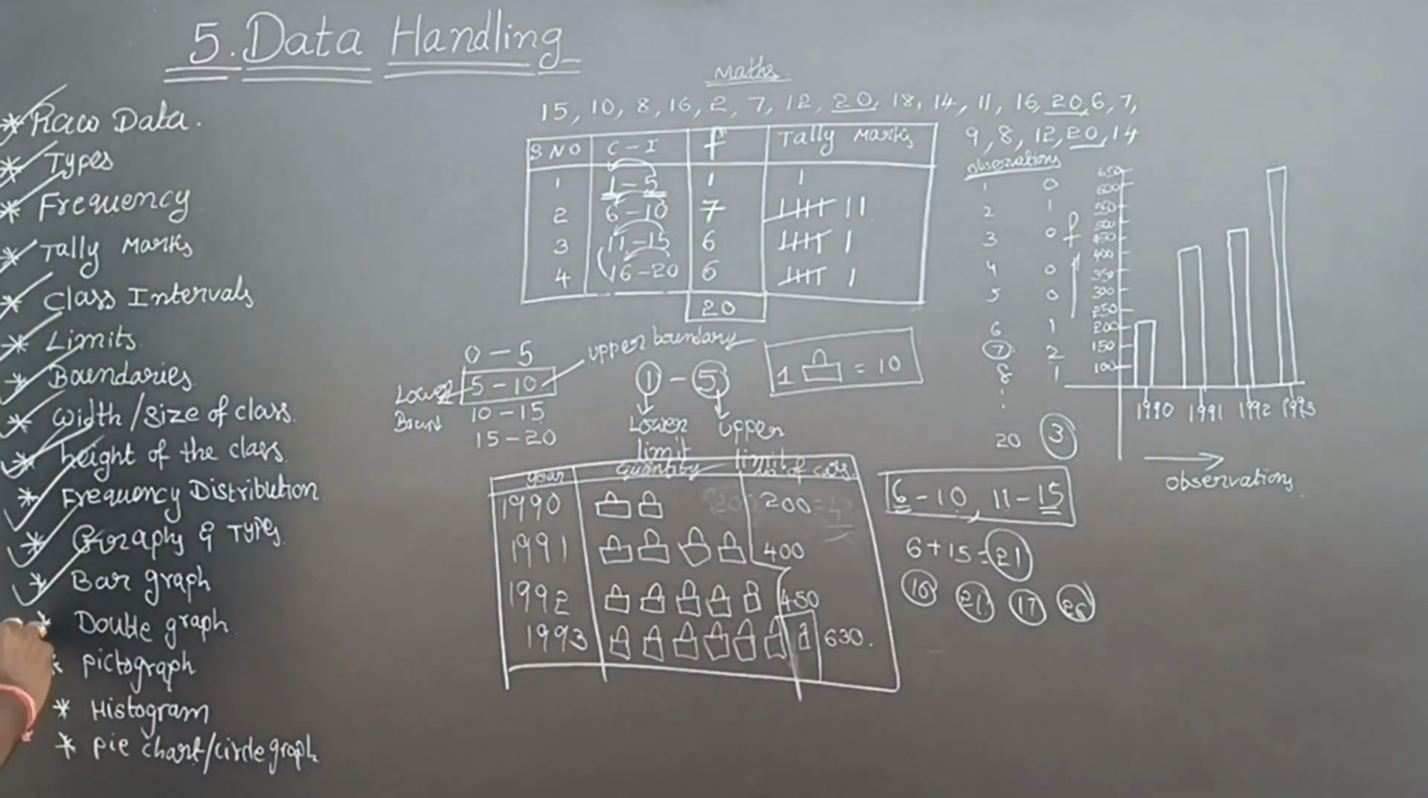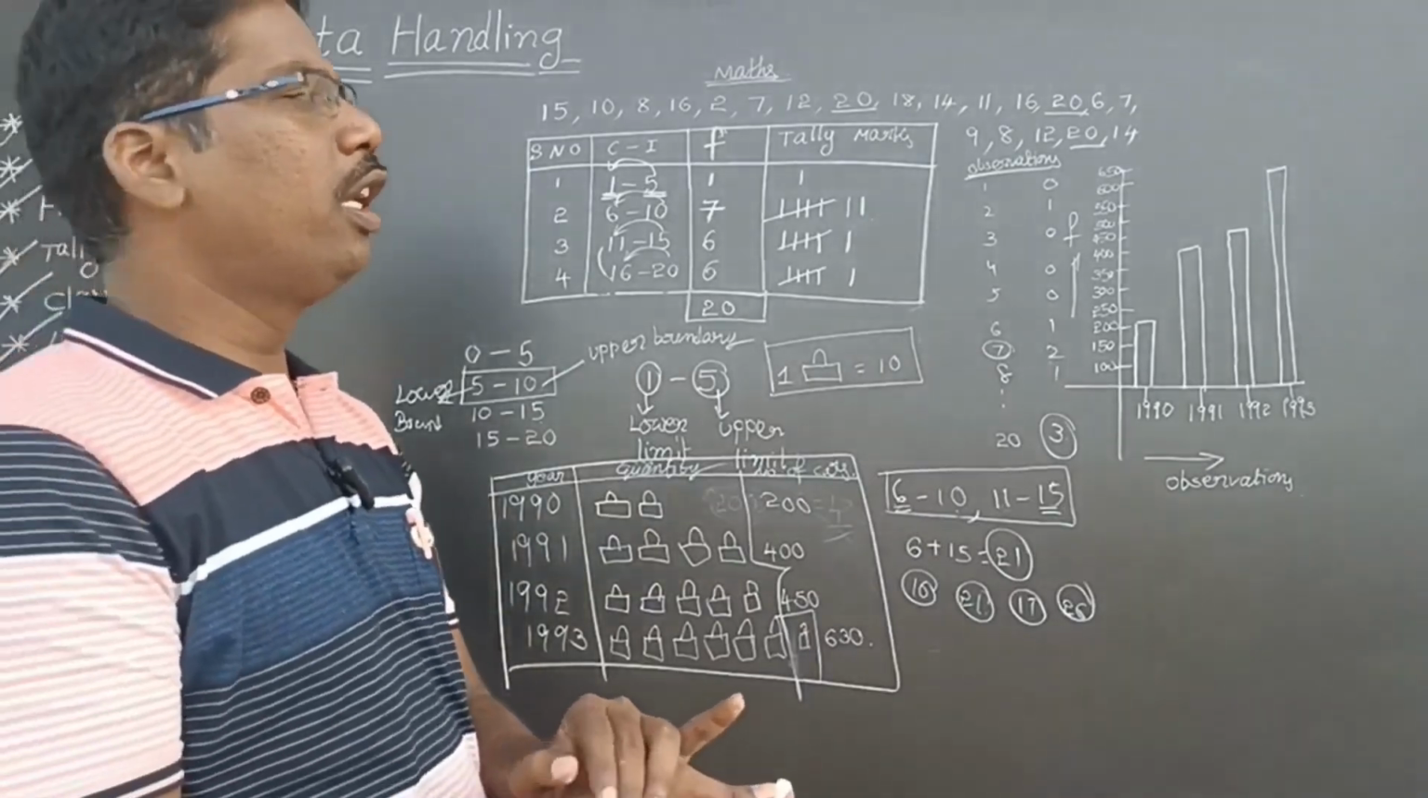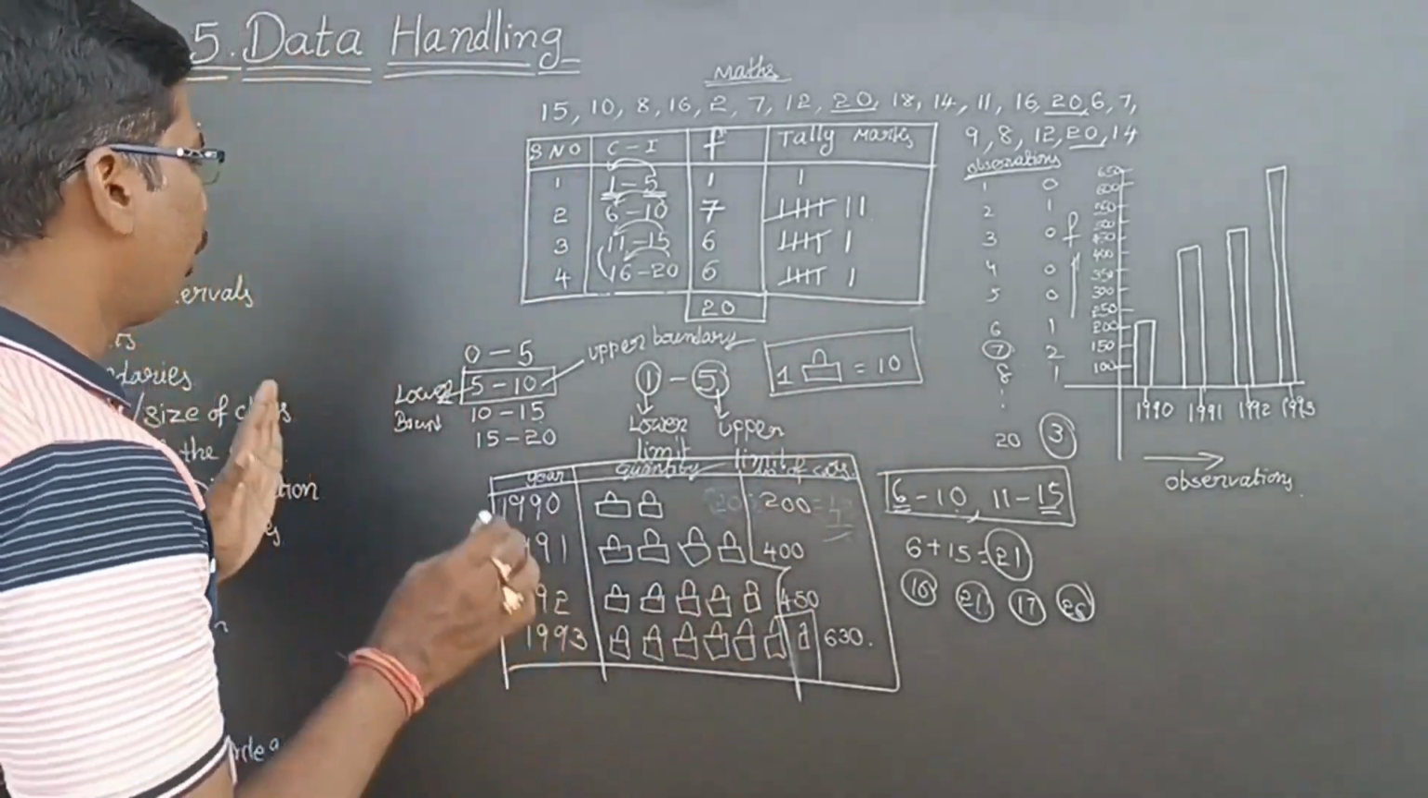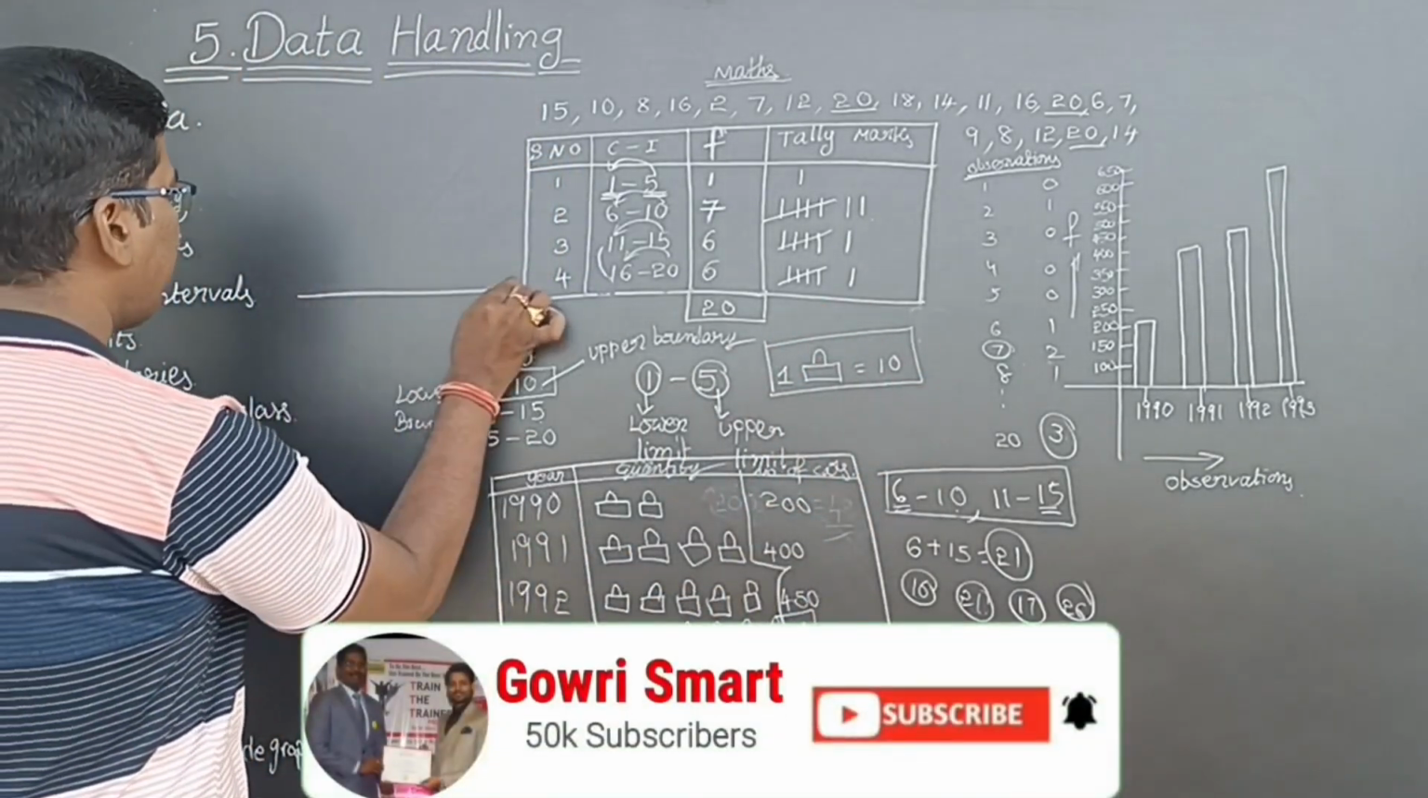Next, double bar graph. See here, double bar graph means for the same company. See here, for the same company I am saying.